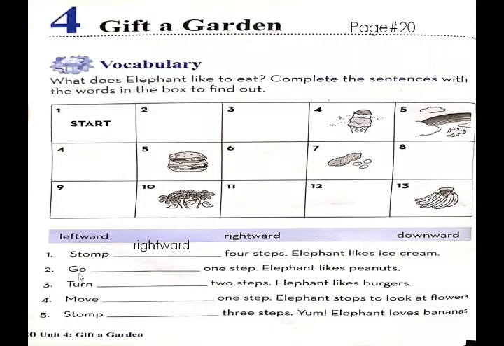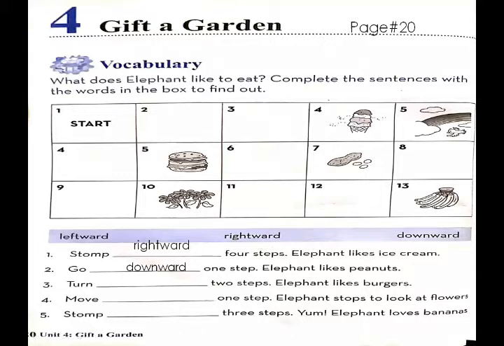Now blank number 2: go dash 1 step, elephants like peanut. Now you have seen that peanuts are placed in the 7th number box. So you have to go 1 step downward. You have to move 1 step from, now you are at the box of ice cream, so you have to move 1 step down. 1 step down, downward. Elephants like peanut. First of all, you stomp 4 boxes, so you will get that elephant likes to eat ice cream.